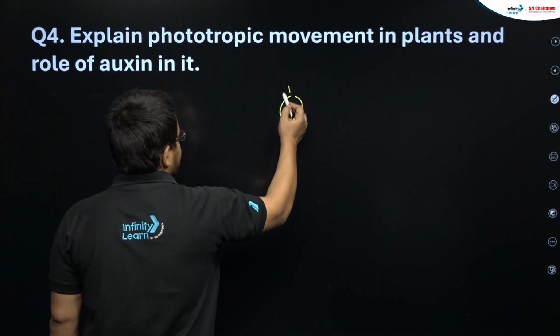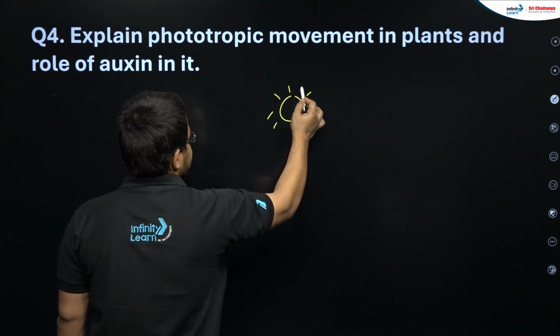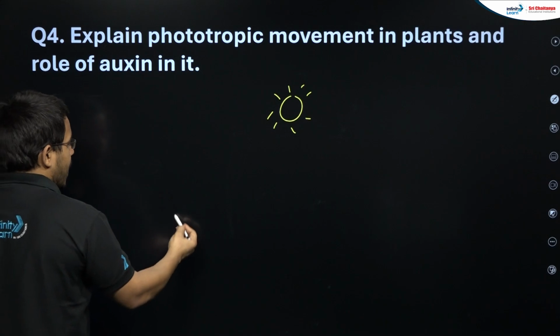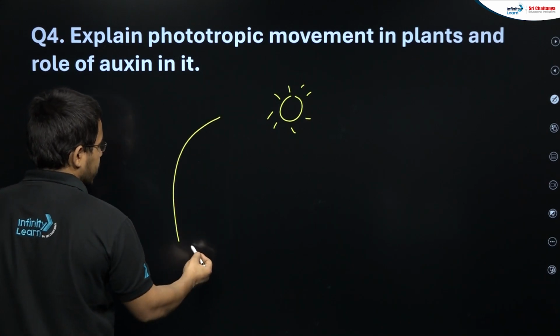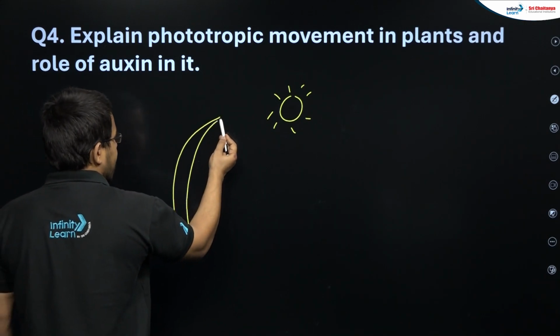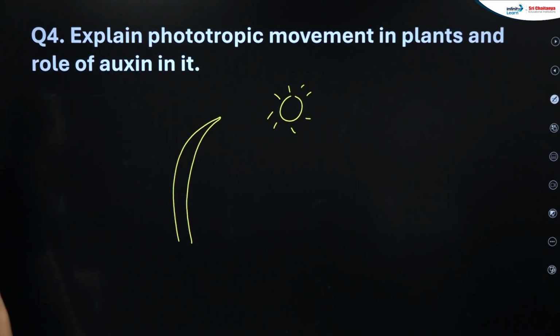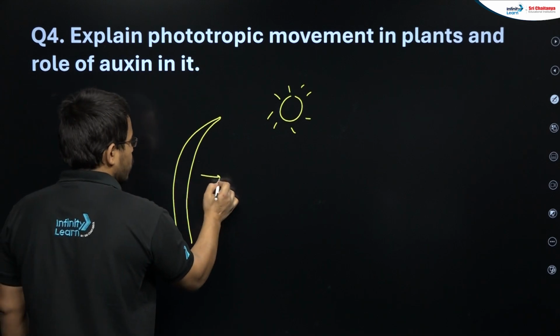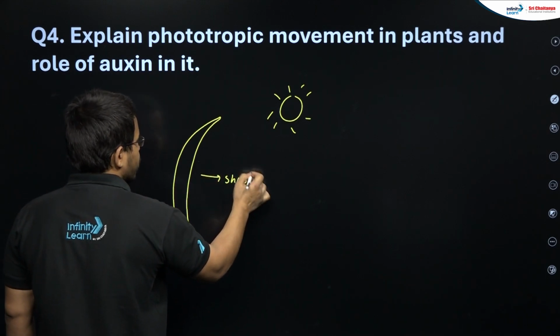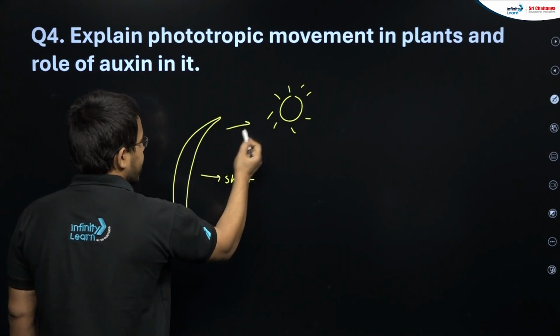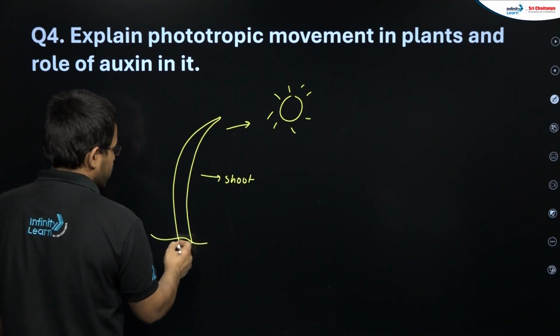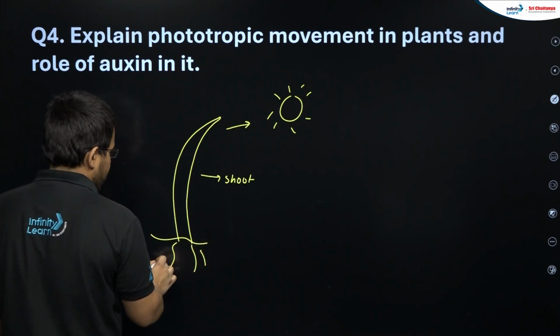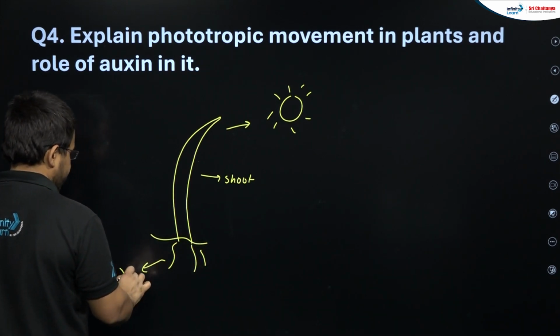It is when any plant faces light, the plant's body moves towards the light, growing towards the light. This type of movement is known as phototropic movement. The plant's shoot part will be moving towards the light, and the plant's root part will be moving away from the light.